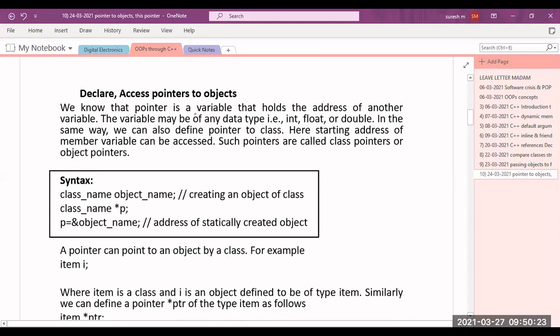We know that a pointer is a variable. What is the definition of a pointer? It is a variable that holds the address of another variable. So a pointer is a variable which is used to store the address of another variable. This variable may be of any data type.